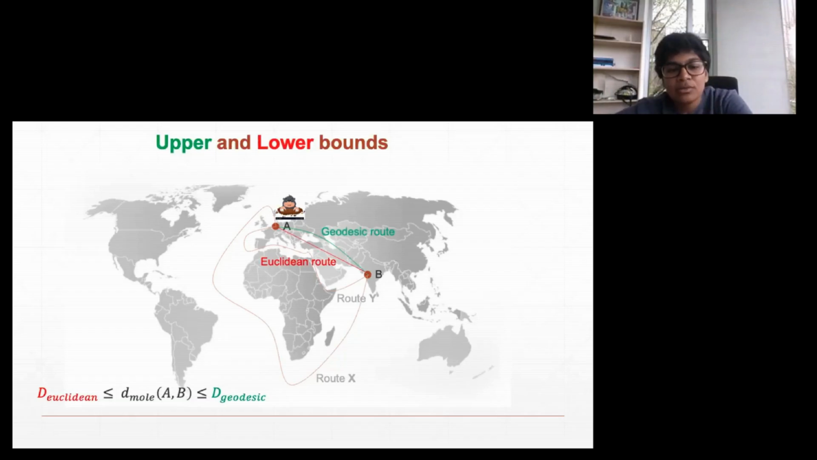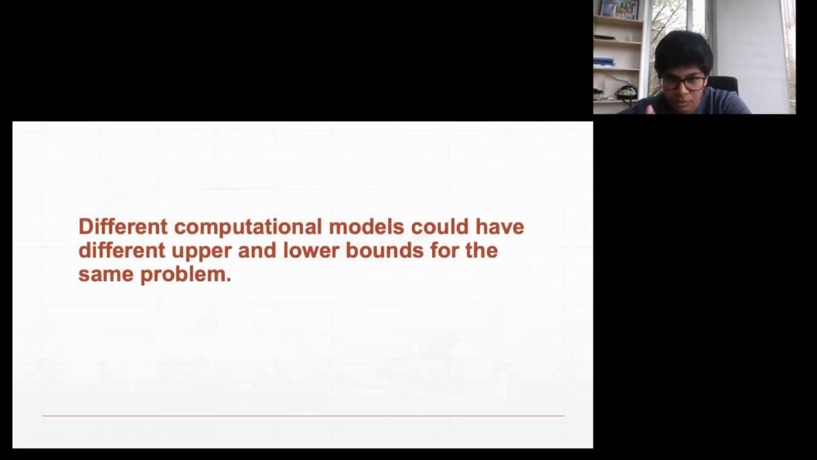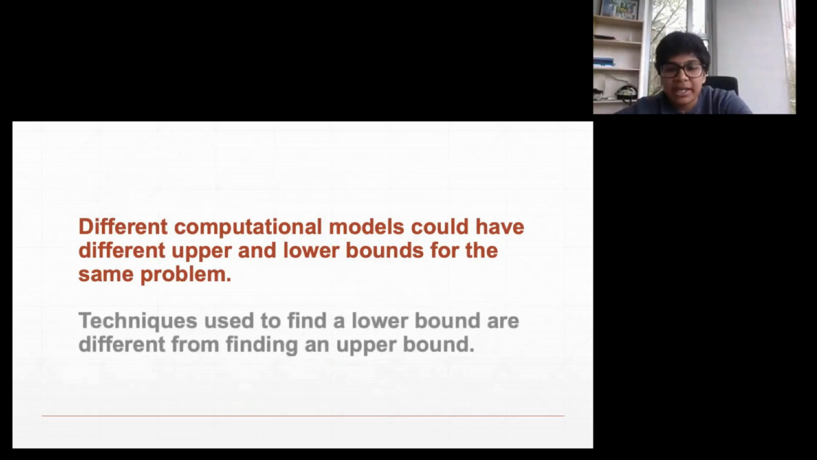Now, why am I talking about all this? One of the take-home messages from here is that when you have different computational models, you could have different upper bounds and lower bounds for the same problem. In the example I gave before, the sailboat was one computational model and the mole was the other, and the mole clearly had a lot more power than the sailboat. The second take-home message is that the reasoning we followed to give the lower bound was very different from the way we were getting the upper bounds. So this is why I was talking about this thought experiment.